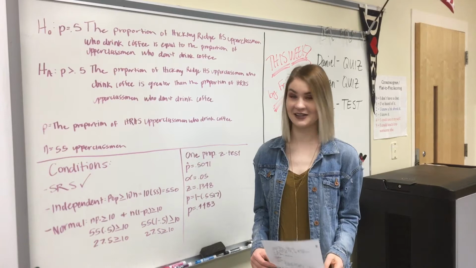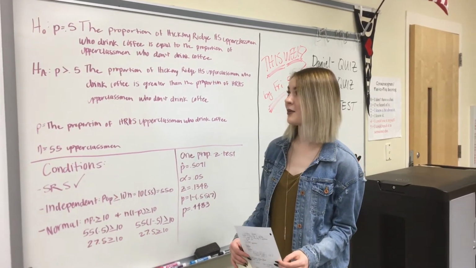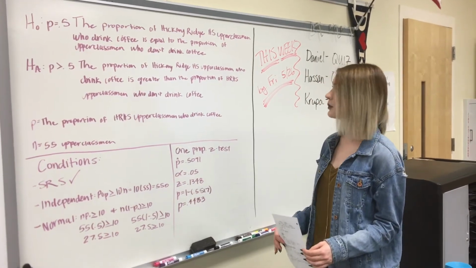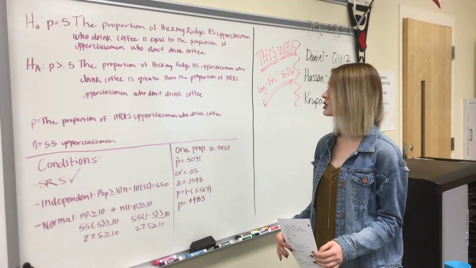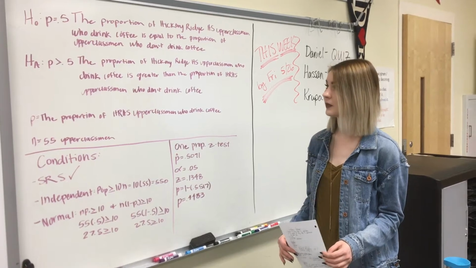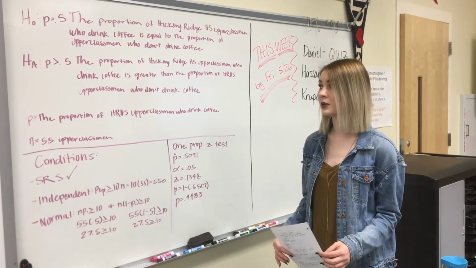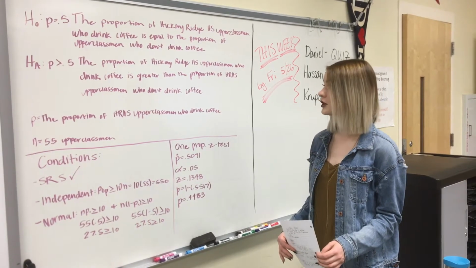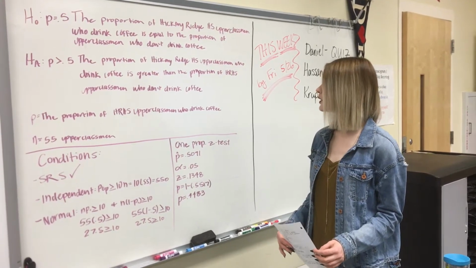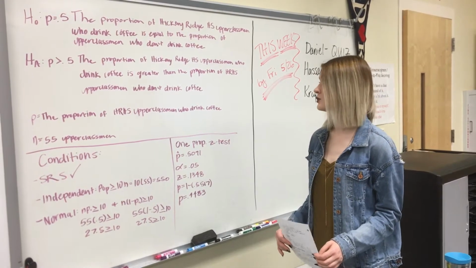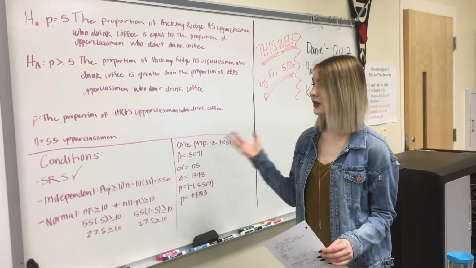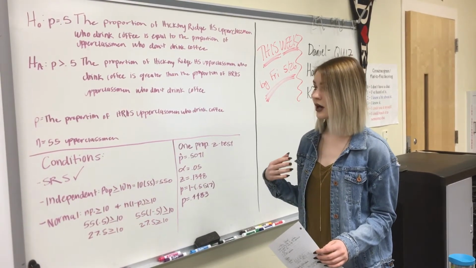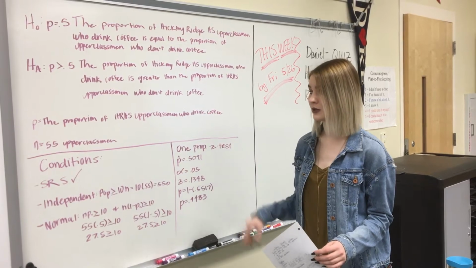This is our hypothesis test. For our null hypothesis, we have P equals 0.5, which is the proportion of Hickory Ridge High School upperclassmen who drink coffee is equal to the proportion of upperclassmen who don't drink coffee. For our alternative hypothesis, we have P is greater than 0.5, where the proportion of Hickory Ridge High School upperclassmen who drink coffee is greater than the proportion of Hickory Ridge High School upperclassmen who don't drink coffee. And our P is the proportion of HRHS upperclassmen who drink coffee, and our N is 55 upperclassmen.